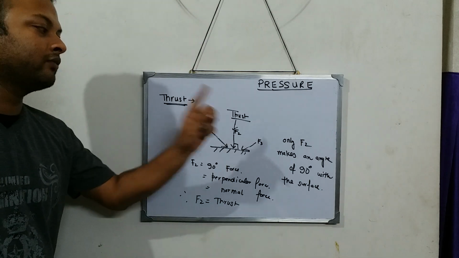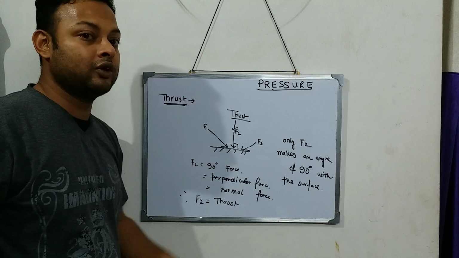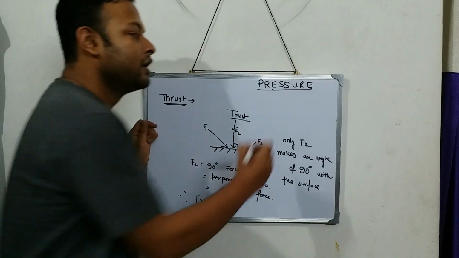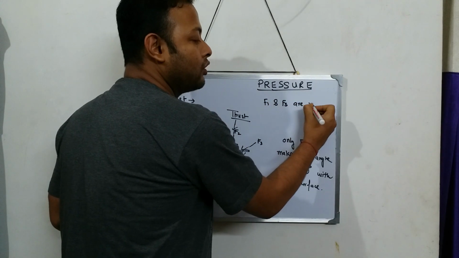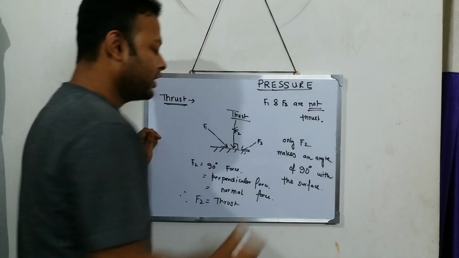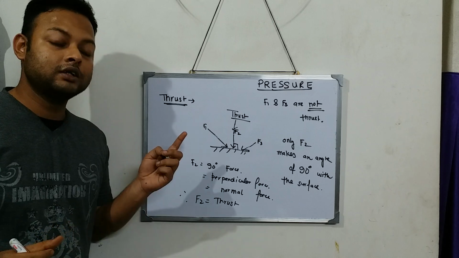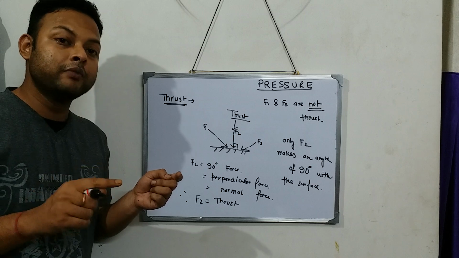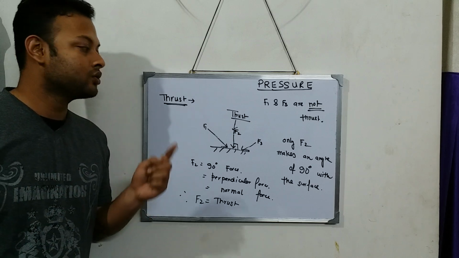Whereas F1 and F3 are also forces, but they are not 90 degree forces. They are not perpendicular. That is why F1 and F3 are not thrust. So I think you understood what is thrust. Thrust is a force which makes an angle of 90 degrees with the surface.